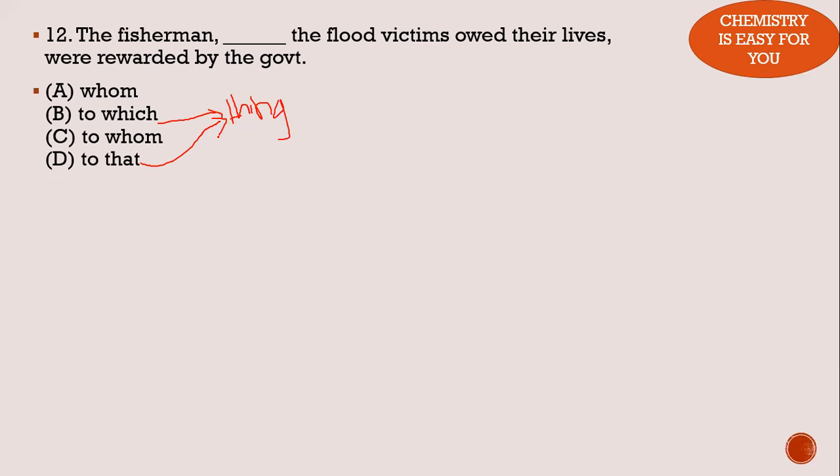The flood victims owe their life to the fisherman. They have to thank the fisherman so that their lives were saved. So the answer would be option C, to whom. So the flood victims were saved by the fisherman. So the fisherman to whom the flood victims owe their life were rewarded by the government. Whom is not wrong, but this should not be the answer because somebody whom the flood victims owe their lives were rewarded. So this is how you work it out.